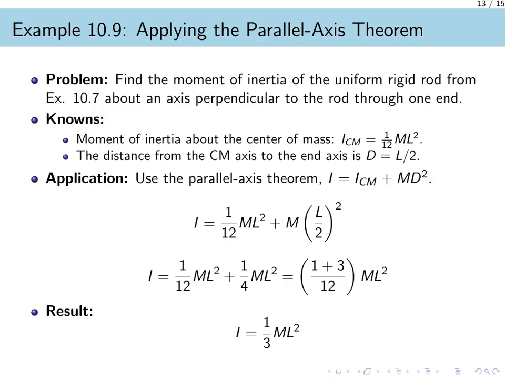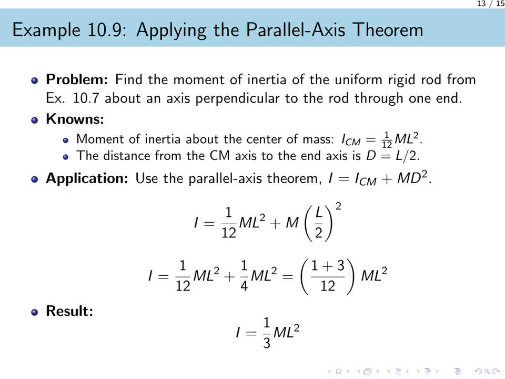This is a classic example that demonstrates the power of this theorem for simplifying what would otherwise be a more complex integration problem. We start with two key pieces of information. First, we recall the moment of inertia about the rod's center of mass, I_CM, which is 1/12 times the mass m times the length L squared. Second, we identify the distance, d, between the center of mass axis and our new axis at the end. For a uniform rod of length L, this distance is simply L divided by 2.